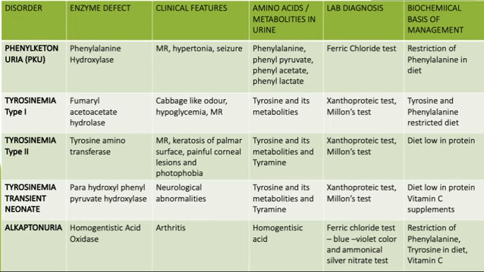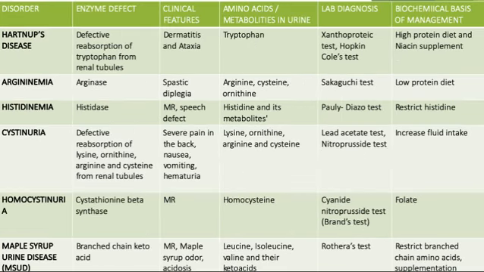Okay, so then you have another set of inborn errors, that is Hartnup's disease, a defective reabsorption of tryptophan from the renal tubules. Clinical features are dermatitis and ataxia. The metabolite excreted is tryptophan. The tests are the xanthoproteic test and the Hopkins-Cole test. The biochemical management is a high protein diet and niacin supplement.